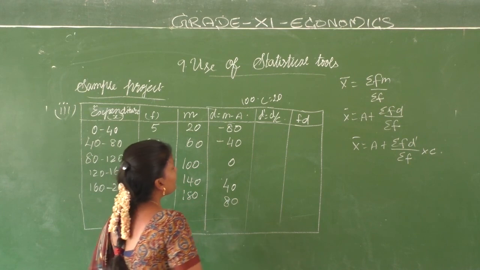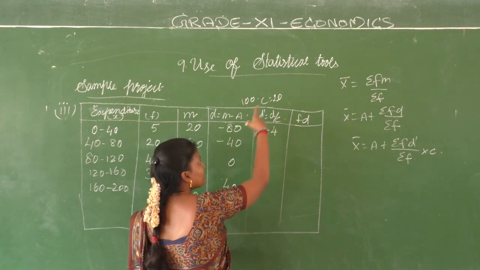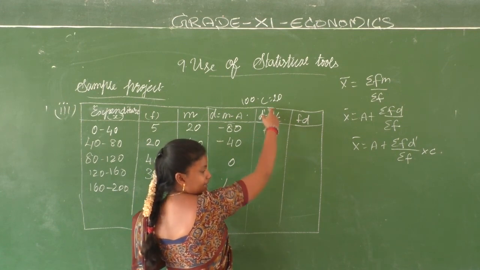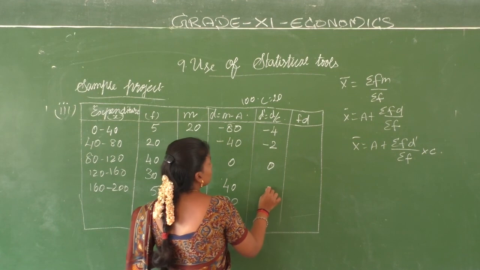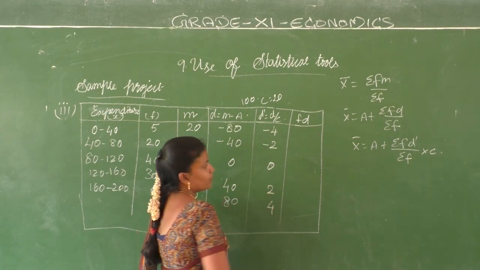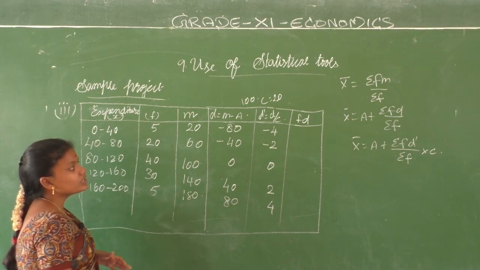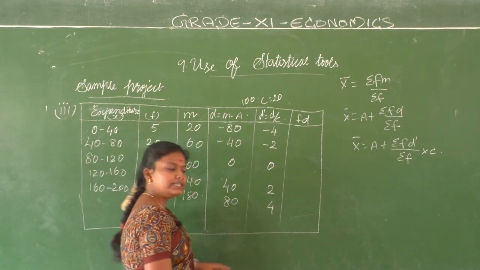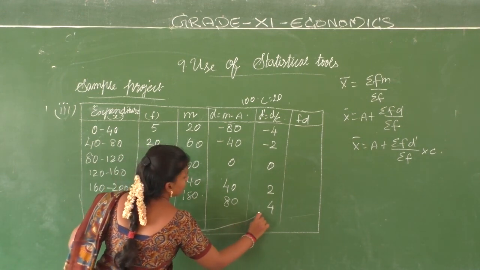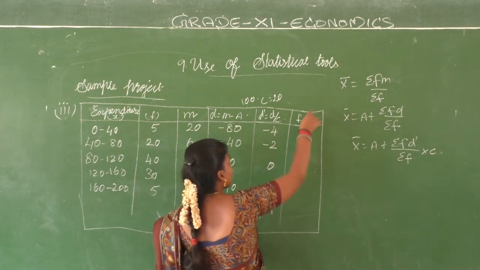Minus 80 by 20, minus 4. Minus 40 by 20, minus 2. 0, 2, 4. Alright, again you will get 0 only. Now you are going to multiply F into D. Since the values are small, you can easily multiply F into D dash.